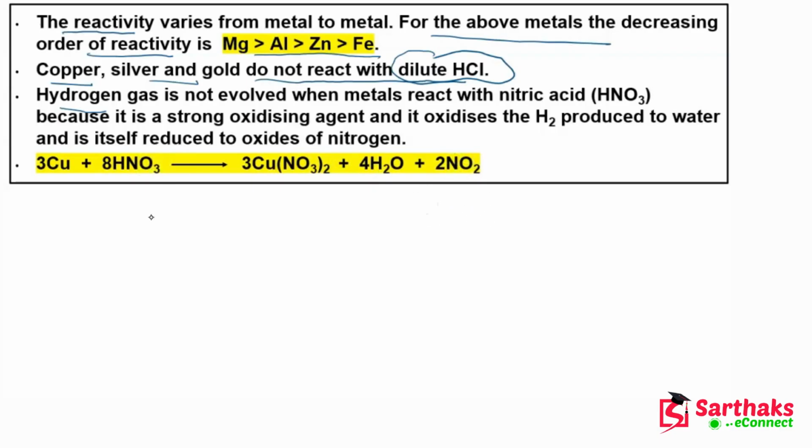So you can see hydrogen gas is not evolved when a metal reacts with nitric acid, because it is a strong oxidizing agent and it oxidizes the hydrogen produced to water, and it is itself reduced to oxides of nitrogen. So I hope guys this point is clear to you. Now if it is clear, let's move ahead to the next slide and talk about the other important points.